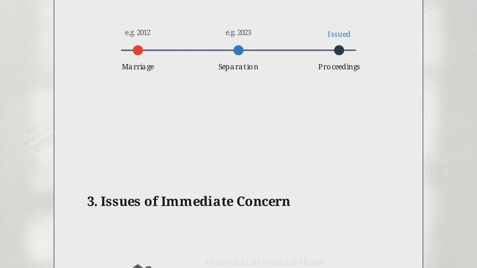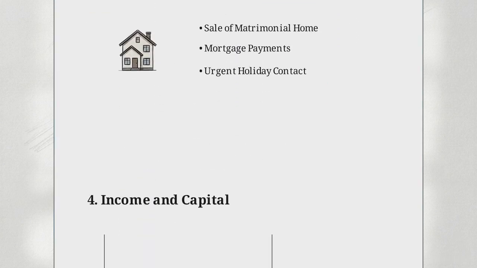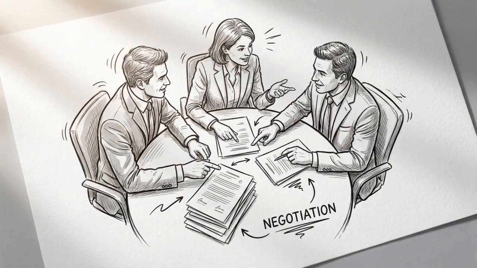Under Issues of Immediate Concern, isolate the primary flashpoints. Focus on specific urgent disputes, such as the sale of the matrimonial home or holiday contact schedules. Conclude the brief with an Income and Capital section. This provides the mediator with the essential financial data, current property values, outstanding mortgages, and the respective incomes of both parties. A data-rich referral enables the mediator to skip basic fact-finding and move immediately into productive, high-level negotiation.